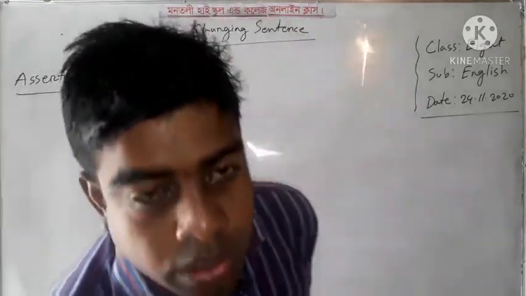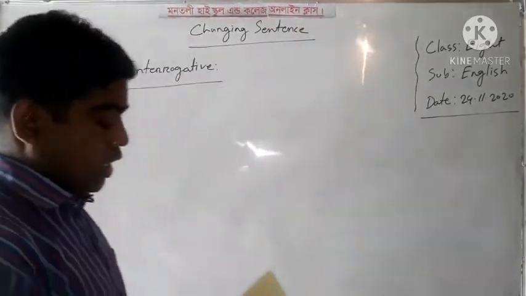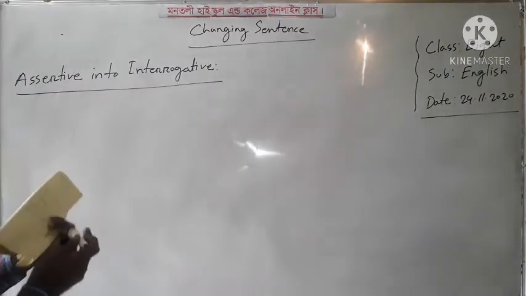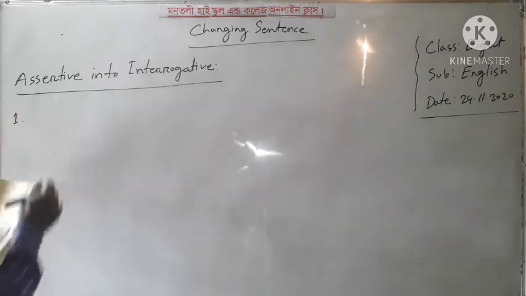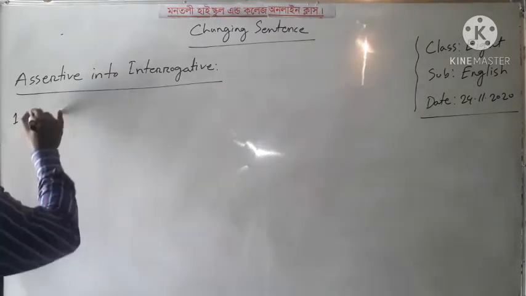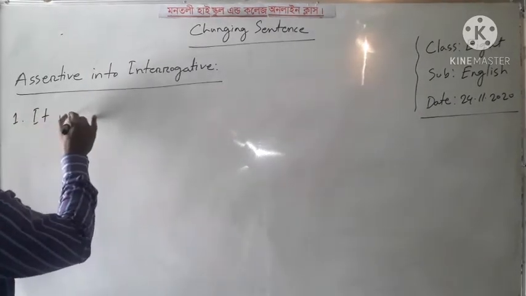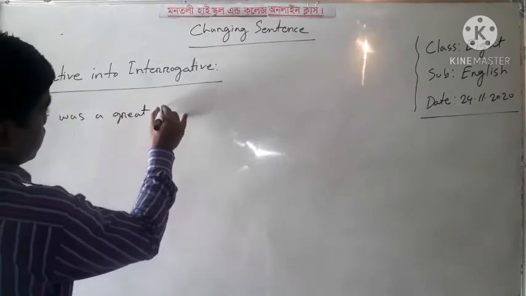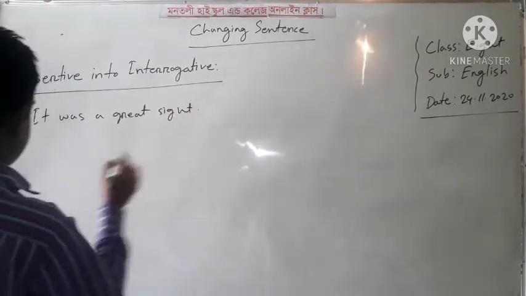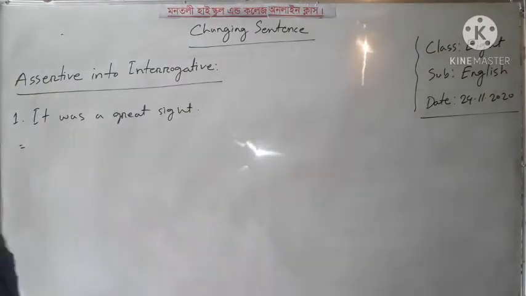Okay, so my dear learners, I am starting with sentence number 1: it was a great sight. We have to change it into interrogative.